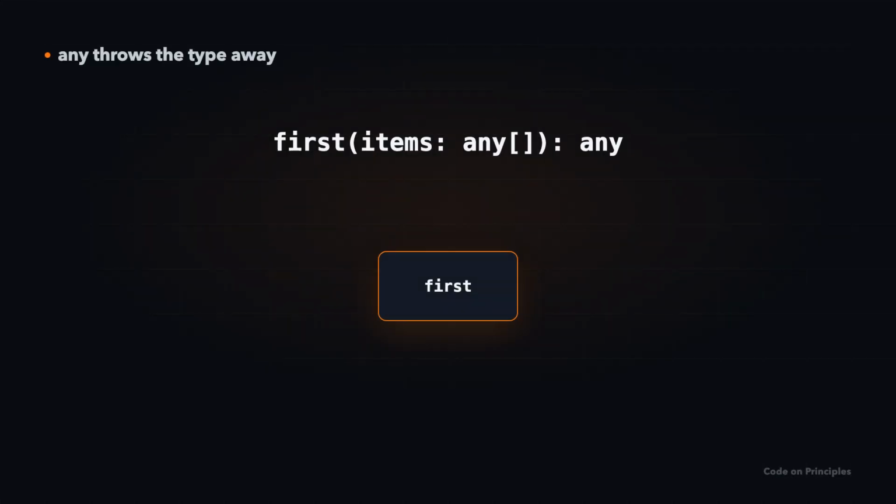Now, the lazy way you might be tempted to reach for, any, compiles. Strings, numbers, anything goes in. But look what comes out: any, not string. The type is gone, and with it, autocomplete and the safety. Numbers, the same story: in as a number, out as any. Generics keep the type, any throws it away. That is the whole difference.